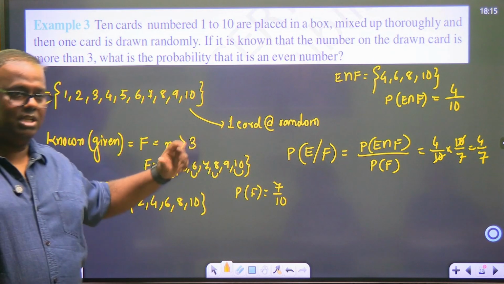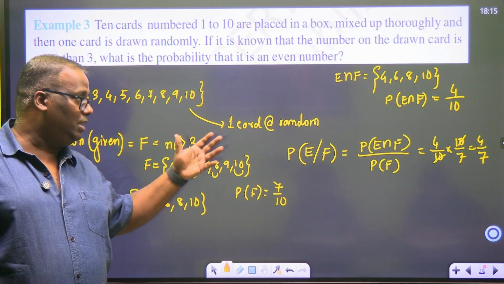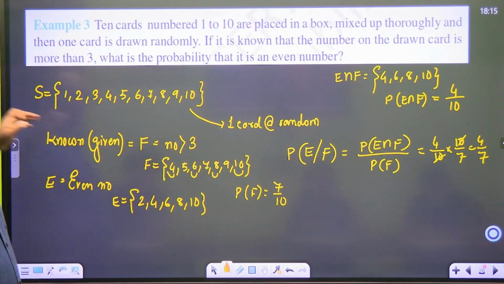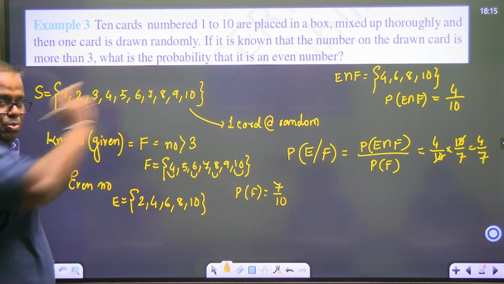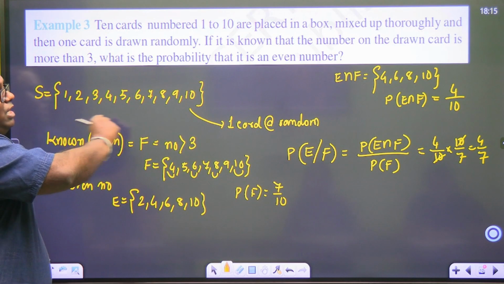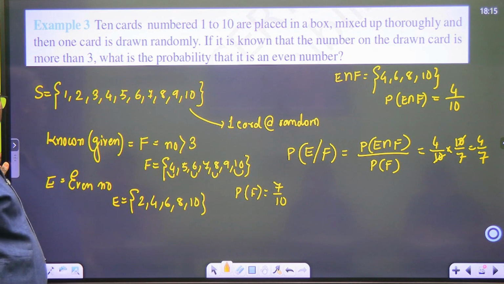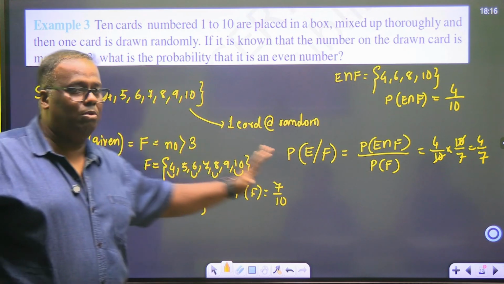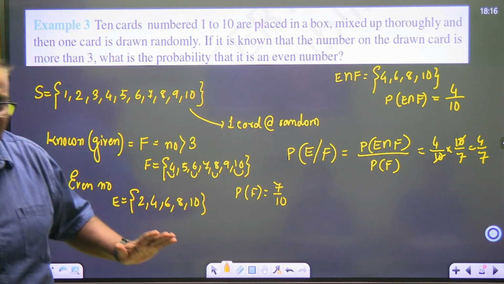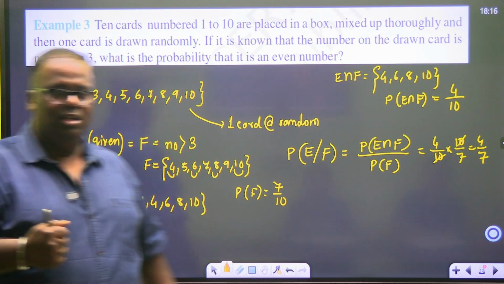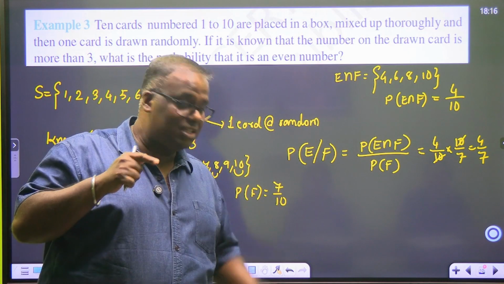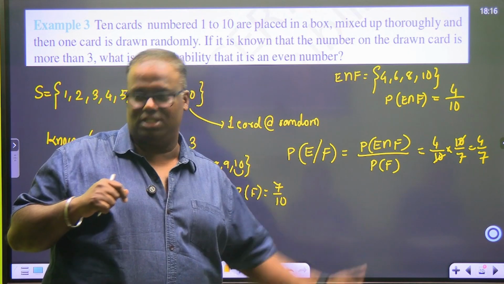This is what we learned. I want you all to go home and write it nicely. How will you write it? You will write S is the sample space, F is the event of this thing. In brackets write given event. E is the event this. Then formulate what F is as a set, E as a set. Calculate individual probabilities. First time, please grind it by hand over the grinder wheel. It will be laborious, but you will understand the texture of the batter. Then use a mixie later on.